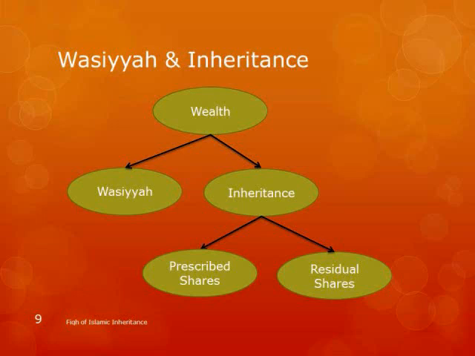Before we get into all those fractions and everything, I want you to know these two concepts here: prescribed shares and residual shares. The difference is that when we say prescribed shares, these are the shares that Quran or Sunnah specifically says this share is prescribed for this person. So the father gets 1/6, so that's now prescribed, and daughter gets, for example, 2/3, right? So that is fixed. That is coming from Quran or Sunnah.